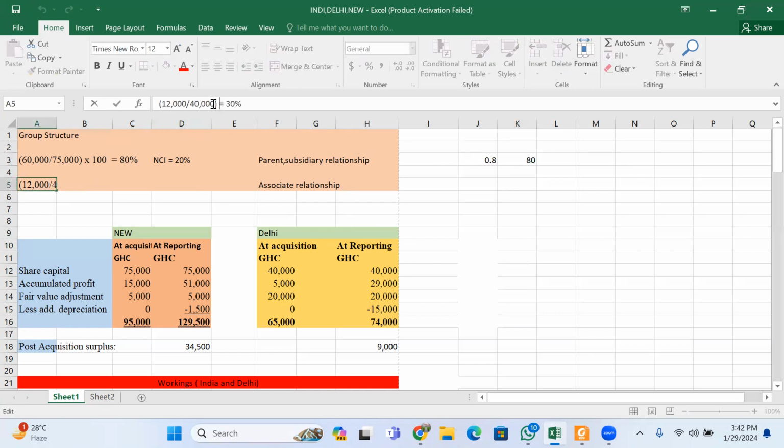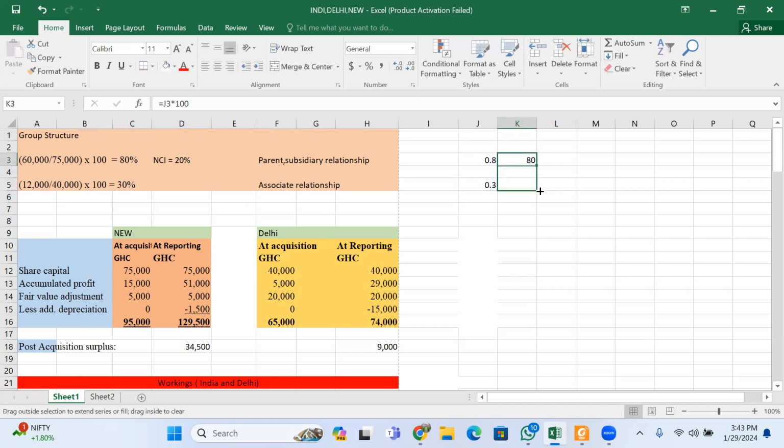India also bought 12,000 of the 40,000 shares in Delhi. So if I say 12,000 divided by 40,000, I get 0.3. Times 100, I get 30%.